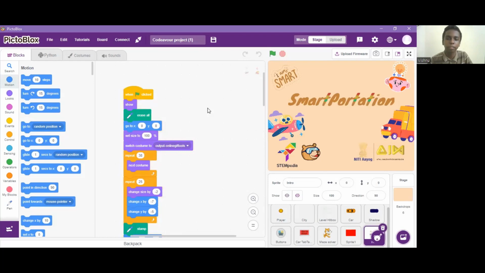So you might have understood what this sprite does. But it's interesting to know that these animations are made with just a few sprites.